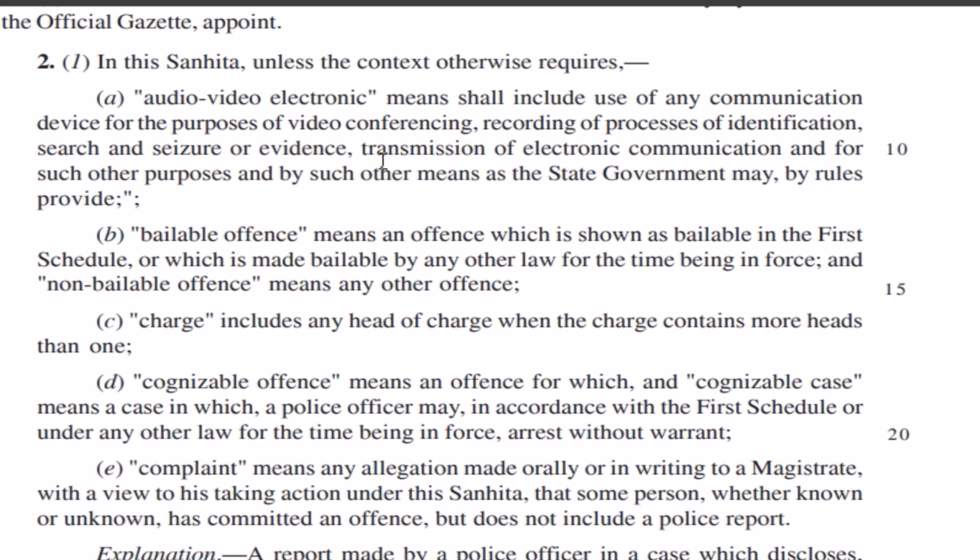Like we all know, after Corona, the online platform took a very sharp rise. So communication devices, like if you're doing video conferencing, chatting on WhatsApp, the recording, the video, everything will be considered as evidence, and nobody can deny its admissibility.